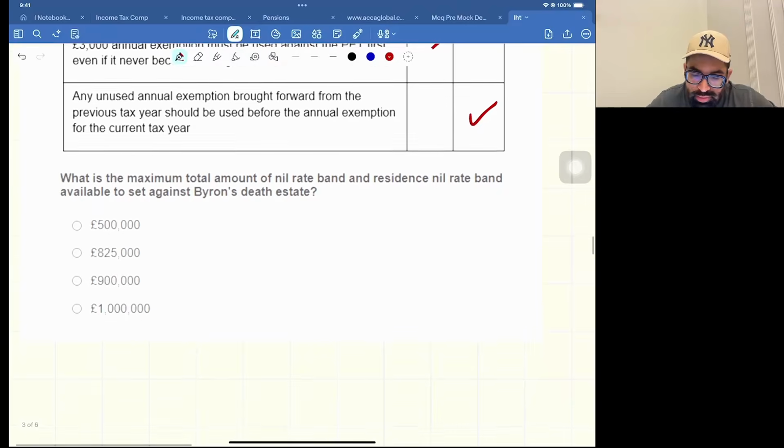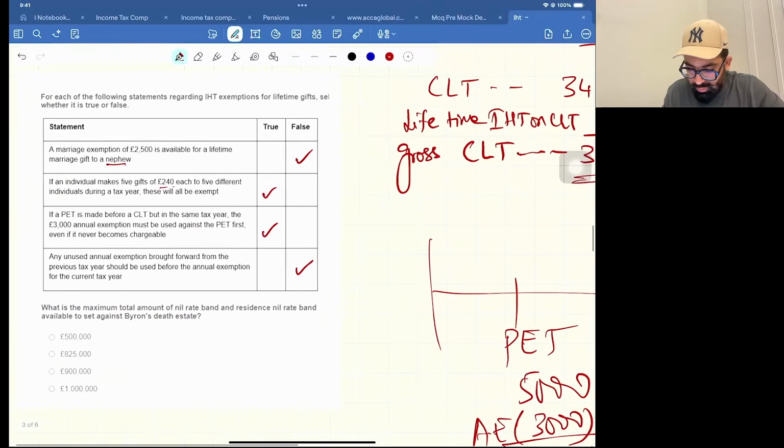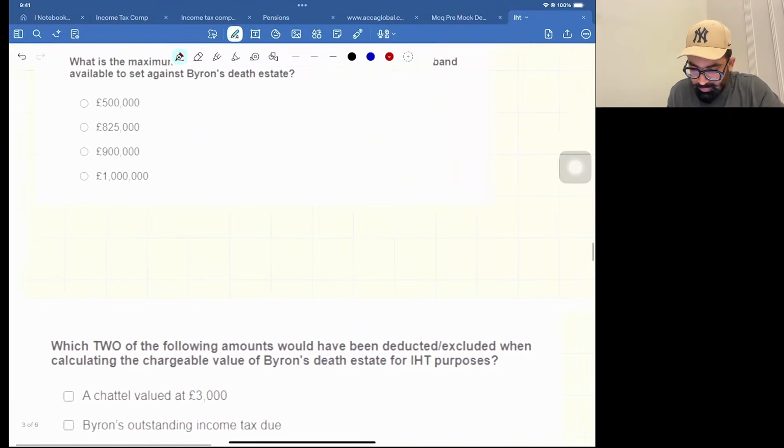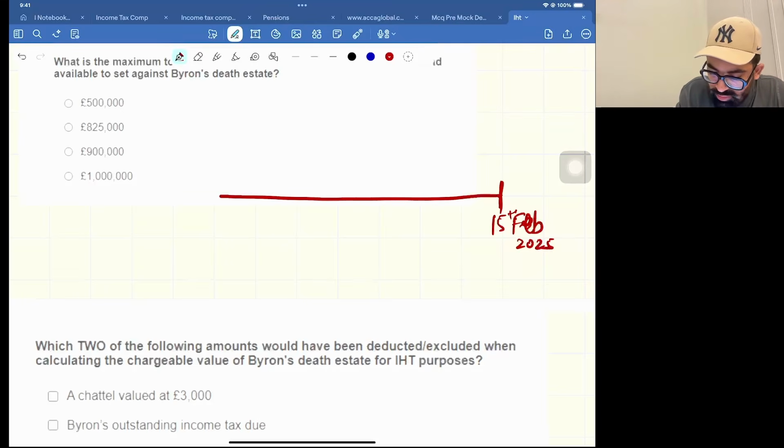Now, what is the maximum total amount of nil rate band available to set against Byron's death estate? Let me tell you. First of all, he died on 15th Feb 2025. Now just go 7 years back.